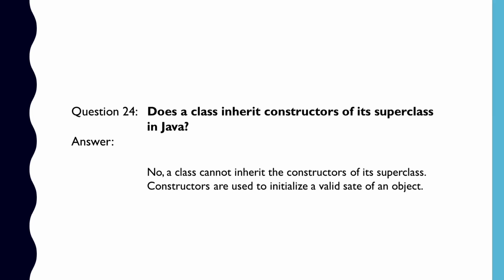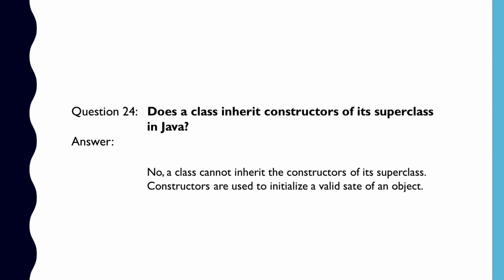Question number 24. Does a class inherit constructors of its superclass in Java? We already know that constructors are special and have the same name as the class name. So if constructors were inherited in the child class, then the child class would contain a parent class constructor, which is against the constraint that the constructor should have the same name as the class name.